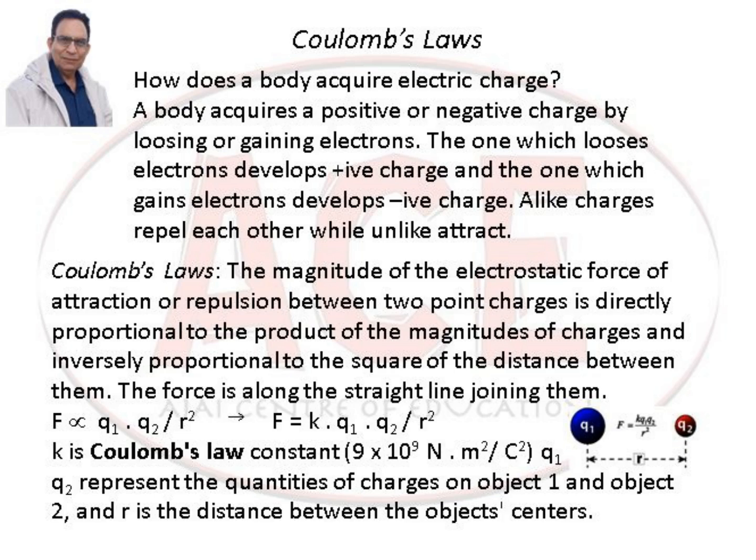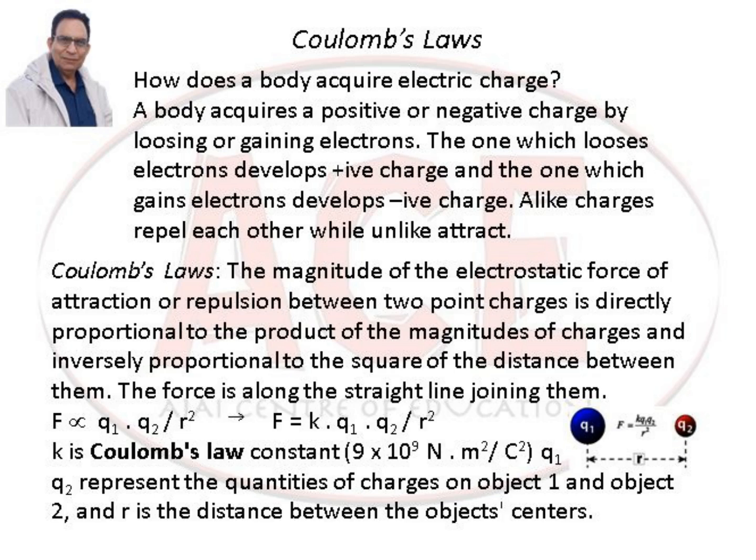Coulomb's law. Magnitude of electrostatic force of attraction or repulsion between 2 point charges is directly proportional to the product of the magnitude of charges and inversely proportional to the square of the distance between them. The force is along the straight line joining them. F is directly proportional to Q1 into Q2 divided by r square, or F is equal to K into Q1 into Q2 divided by r square.